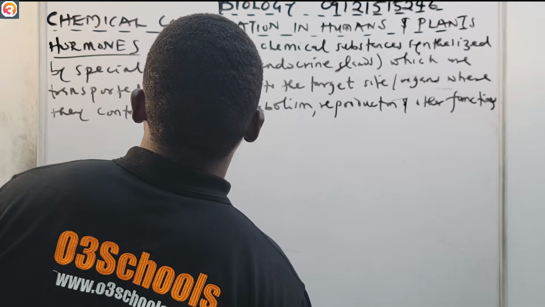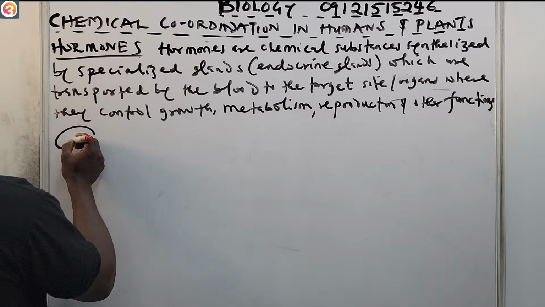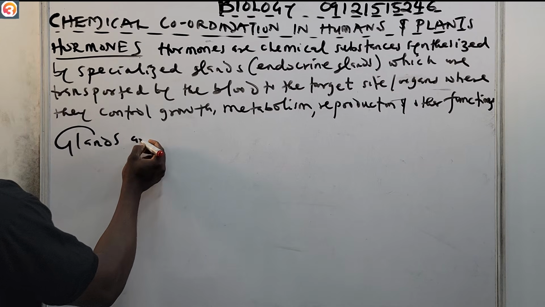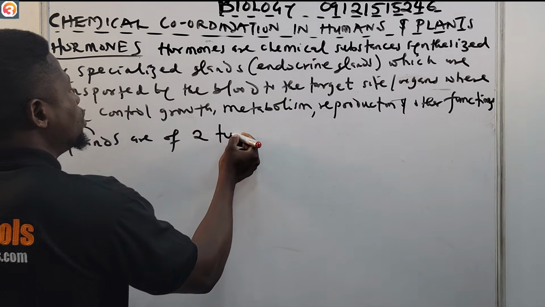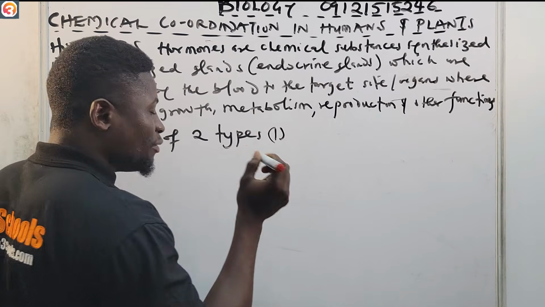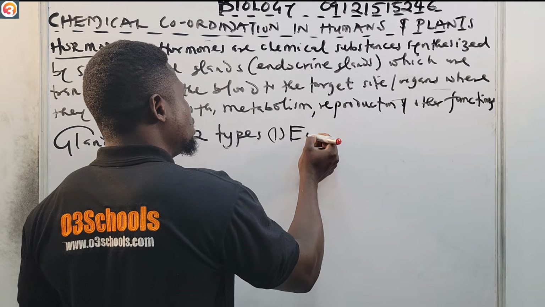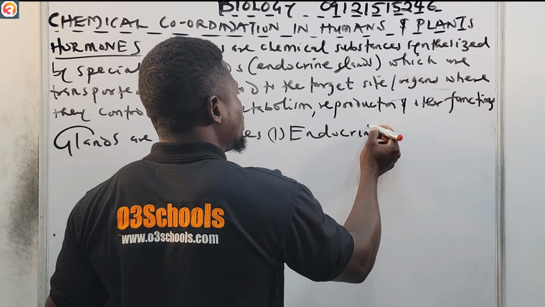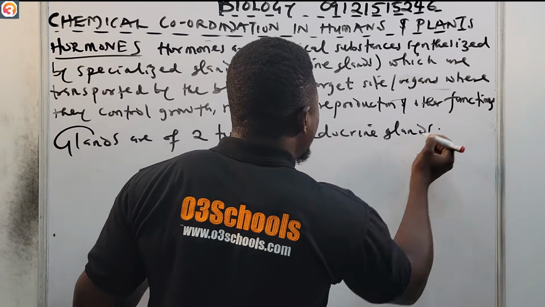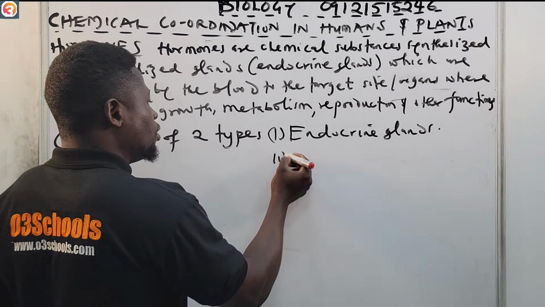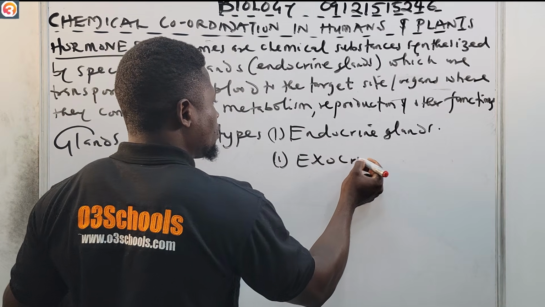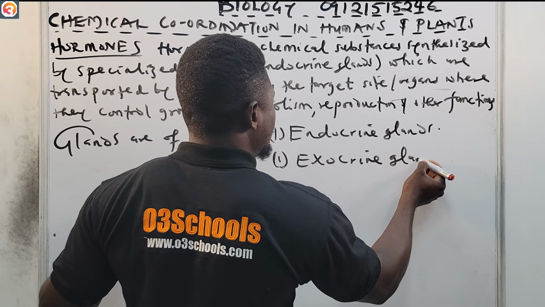Also, it is important to know that glands are of two types. One, we have the endocrine glands. Number two, we have the exocrine glands.